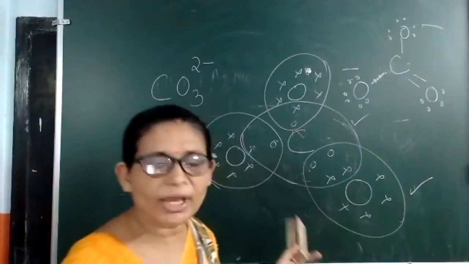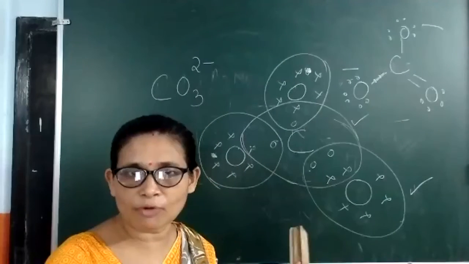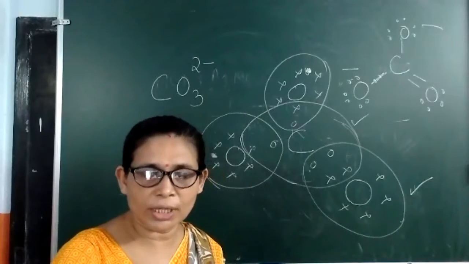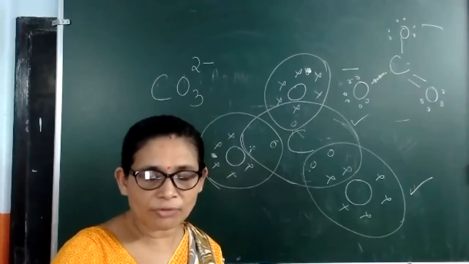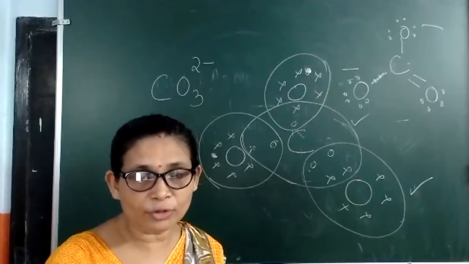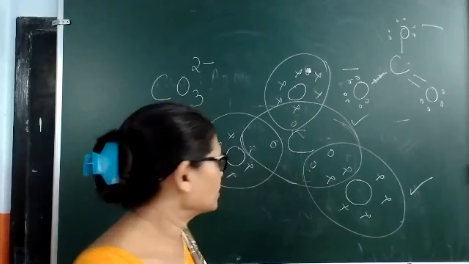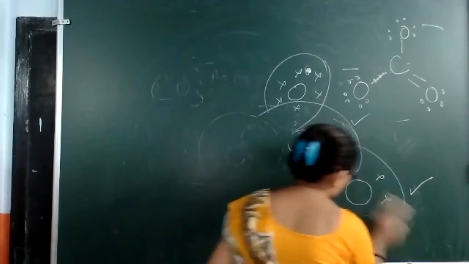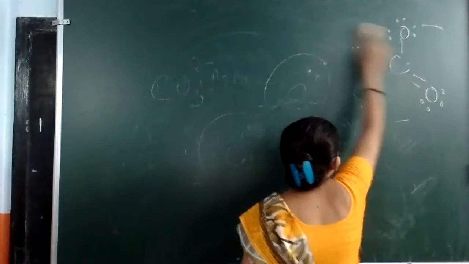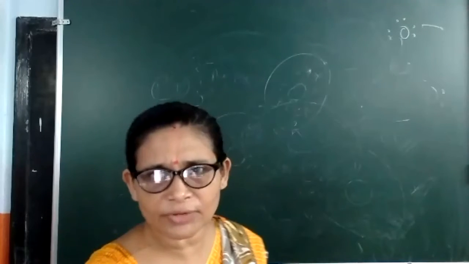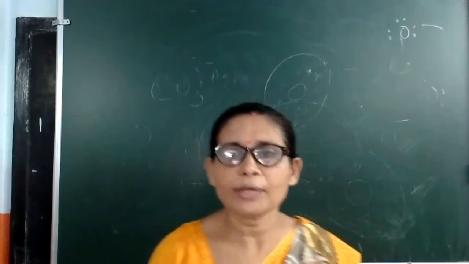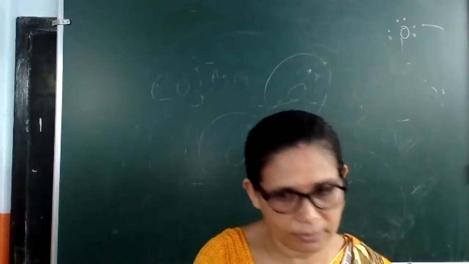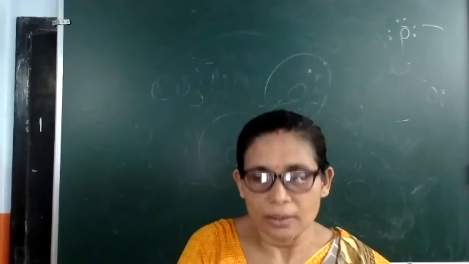Here we have not seen any type of coordinate bond formation, isn't it? These are all pure covalent bonds, only mutual sharing. But in most cases, we have to use coordinate bonds also. Many more examples will come in future that we will discuss with coordinate bonds. But today we are not moving towards coordinate bonds. We are concentrating on pure covalent bonds.